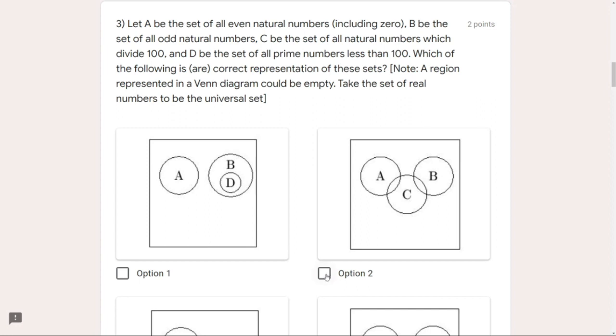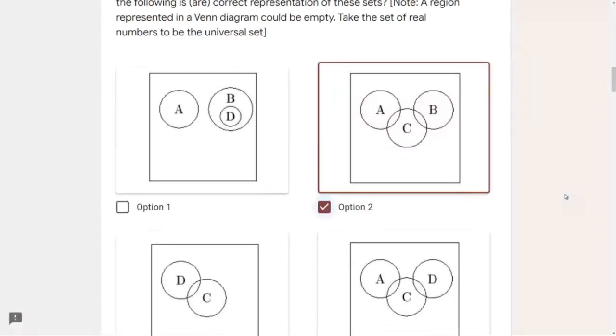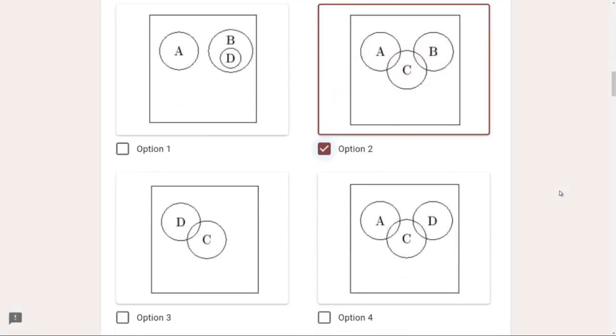So yes, there has to be an intersection between A and B with it. And A and B have been shown isolated in option 2, not sharing any intersection together. And D has not been shown, so we will not consider that. We have to only see A, B, and C. As of now, A, B, and C have been represented correctly. So yes, option 2 goes well. It is correct.